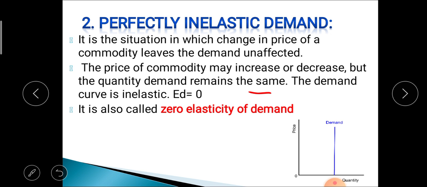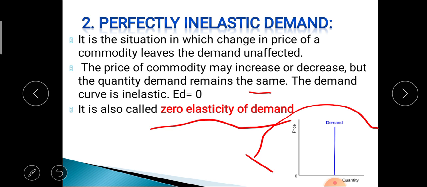In this case ED is equal to 0, so it is also called zero elasticity of demand. In this picture we can see the curve is vertical, parallel to the y-axis, which means that with a change in price of the commodity, there is no change in quantity demanded.